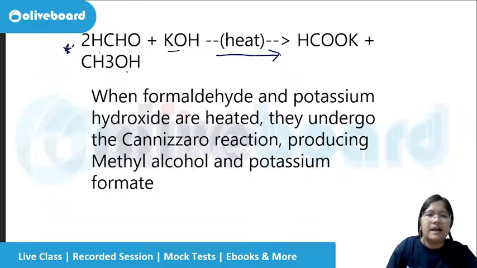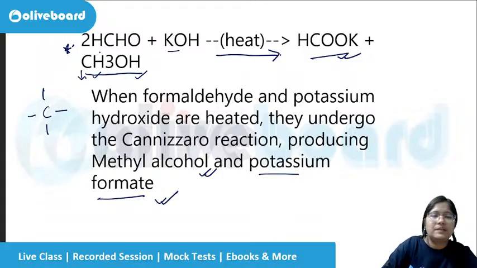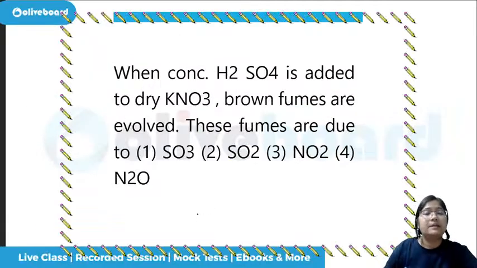We get methyl alcohol. Now see, methane, ethane, propane, butane. So methane has one carbon only, so it has to again fulfill the tetravalency. So one hydrogen will be there and an OH, the alcohol OH, will be there, and potassium formate. So we get methyl alcohol and potassium formate. Okay, so here we just have to remember that for formaldehyde we just have to see the one carbon and one carbon. It can be different also at times. However, it works most of the time.